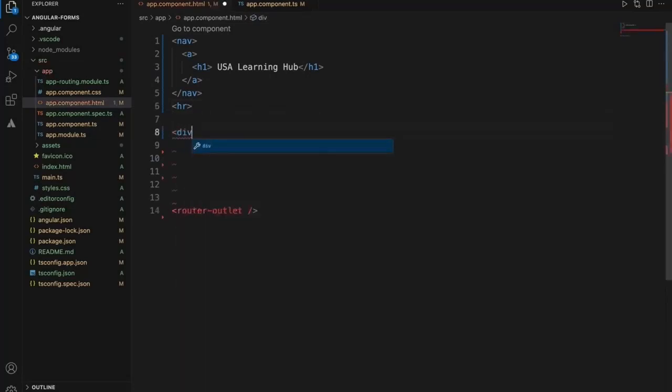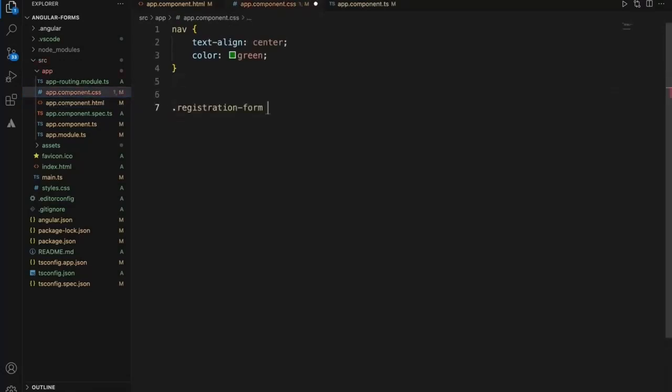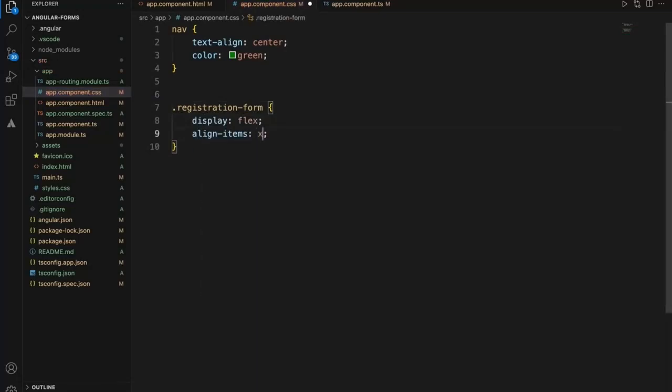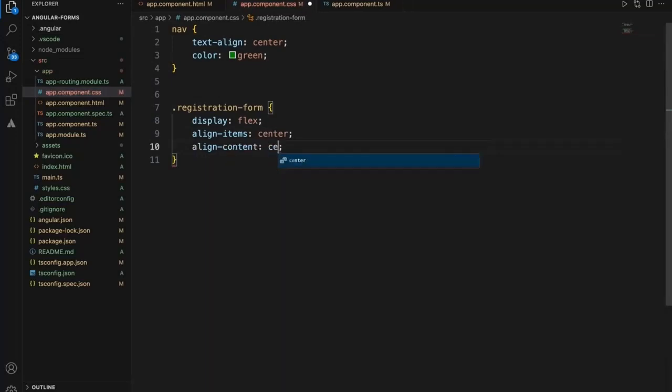To start with, I'll add a div for a registration form. I'll completely push this content to center: display flex, align items center, align content center, so that the content will be center aligned.